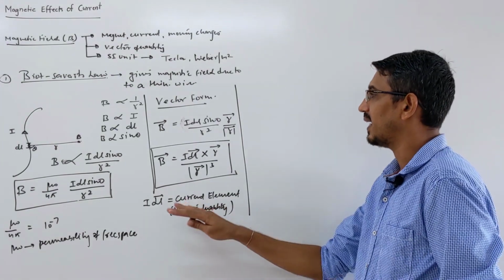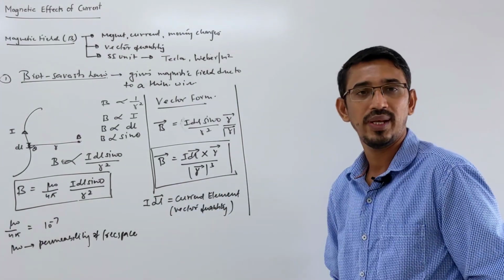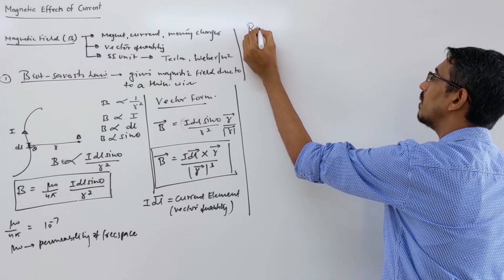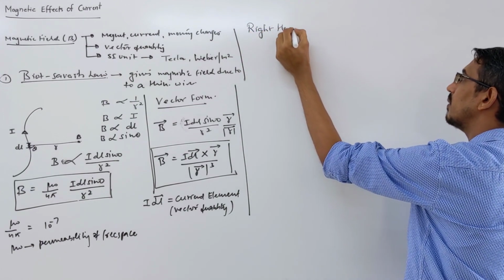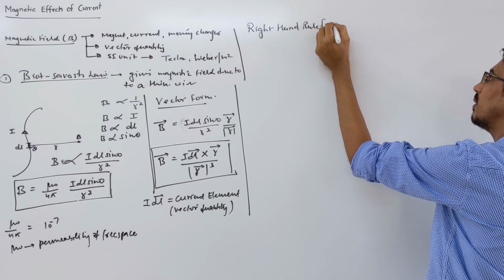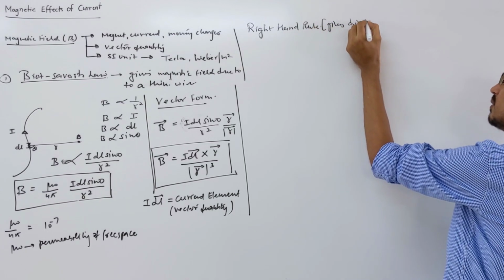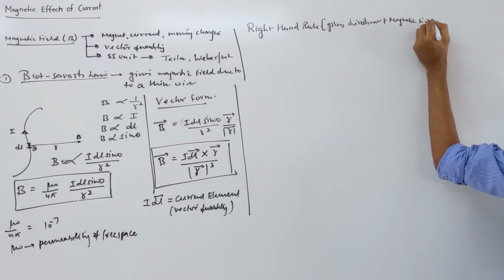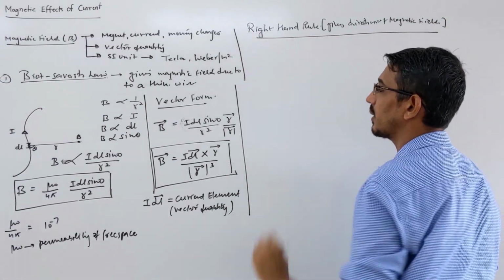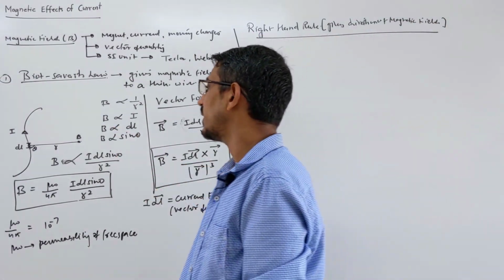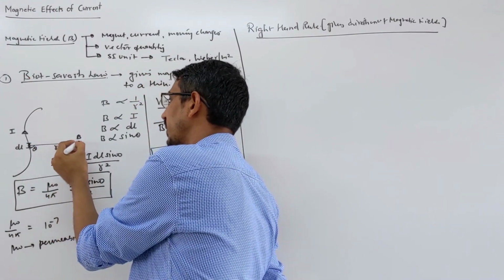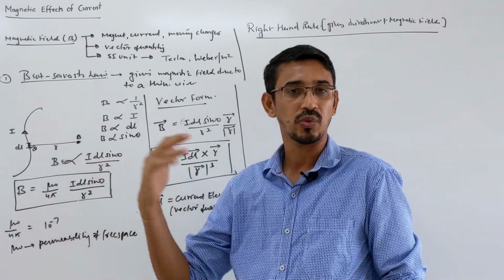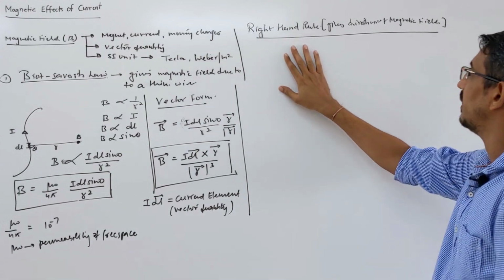Now before we write the application of this, we have to know what is the direction of the field. Something called the right hand rule. This rule gives the direction of the magnetic field, or the direction of current also, if you know the direction of the magnetic field. Look at this picture. Here current was flowing upward, so at this point a magnetic field is produced. What is the direction of the magnetic field, inward or outward? This is given by your right hand rule.